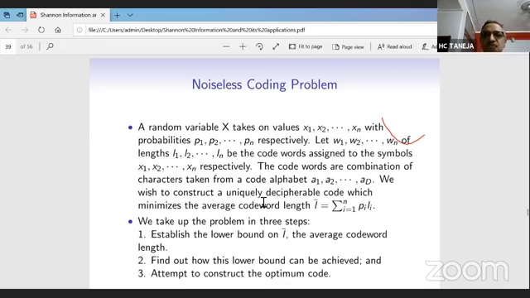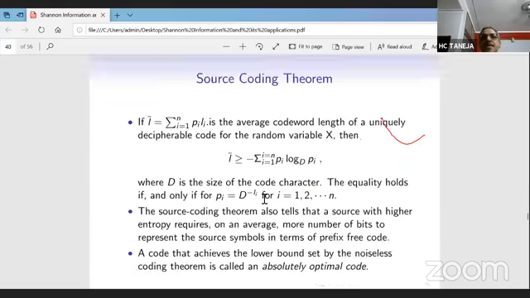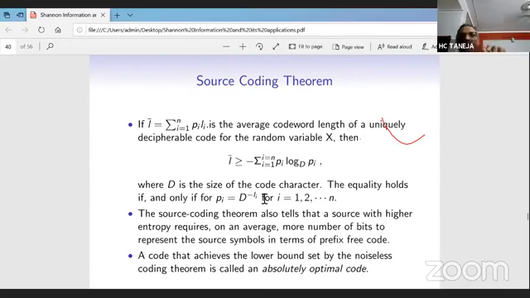I just skipped some slides. So it was found that if a prefix-free code exists, then the minimum average length for the prefix-free code will be given by the entropy function, the sum over i from 1 to n of pi log base D of 1/pi, where p1, p2, ..., pn is the source distribution and D is the size of the code alphabet.